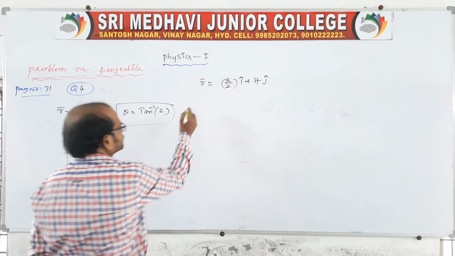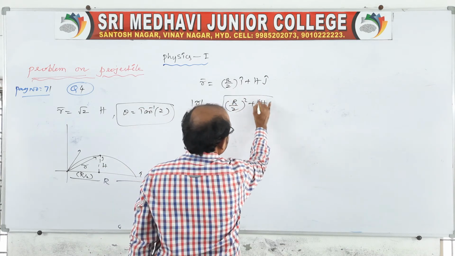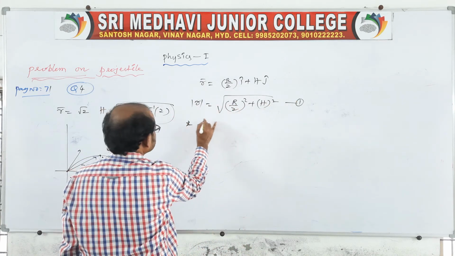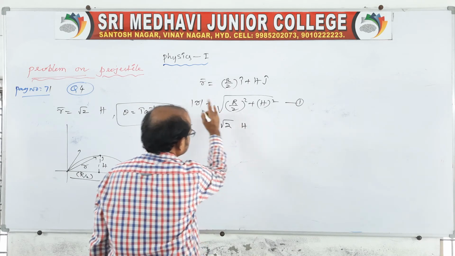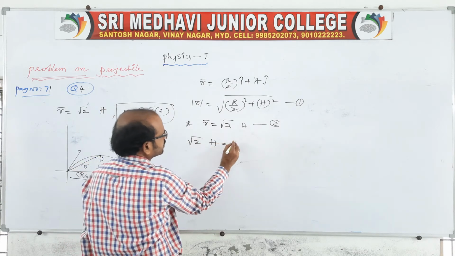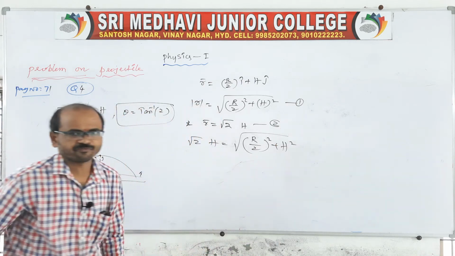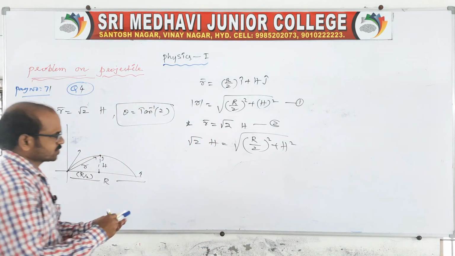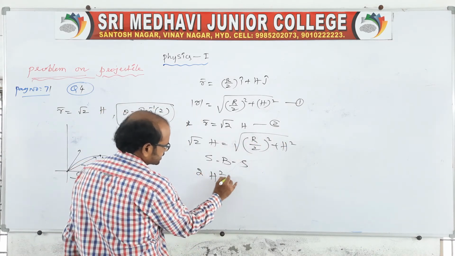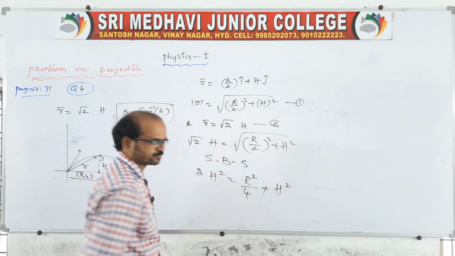Then you take the magnitude of this: root over r by 2 whole square plus h square. Call this equation 1. In the question, the position vector magnitude is given as root 2 h. So now equate this: root 2 h is equal to root over r by 2 whole square plus h square. Almost at the end. Squaring both sides, 2h square is equal to r square by 4 plus h square.